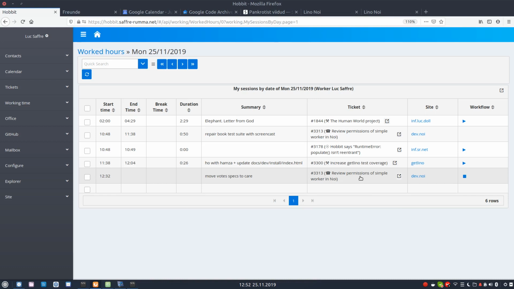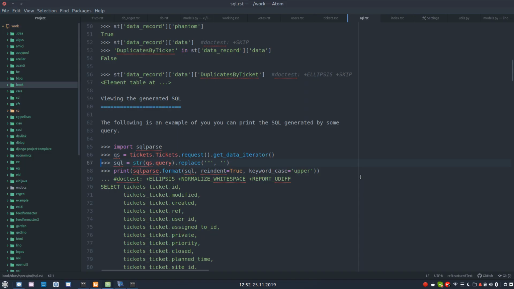Confidential data is the contact names of our customers, for example, and also tickets that are marked as private. They should not be seen by simple workers. We need to have this new requirement because of the data protection laws and so on.